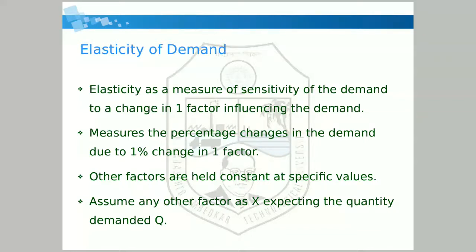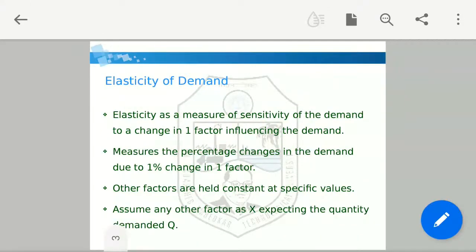In the last lecture we have seen there are so many factors, internal factors and external factors, which affect the demand. Now if there is a change in that one factor, then by what percent the demand will get changed is known as elasticity of demand. For example, if the price of another product increases by some percent, then by what percent the demand of our product will be affected is known as elasticity of demand.